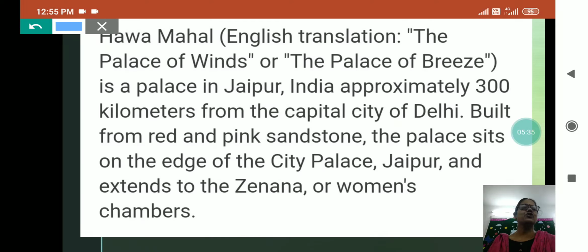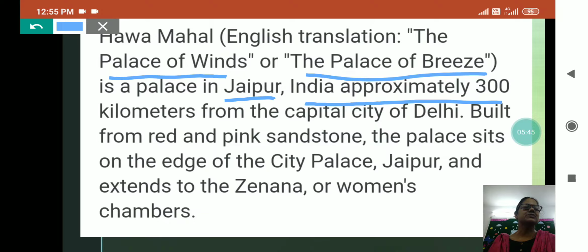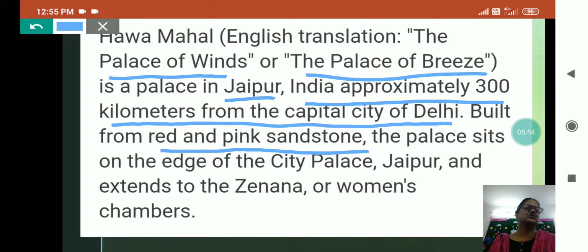Here see some information about it. Hawa Mahal, the Palace of Winds or the Palace of Breeze. It is in Jaipur in India, approximately 300 kilometers from the capital, Delhi. It is built of red and pink sandstone. The palace sits on the edge of the City Palace, Jaipur. There are two city palaces, okay, one in Jaipur and one in Udaipur.